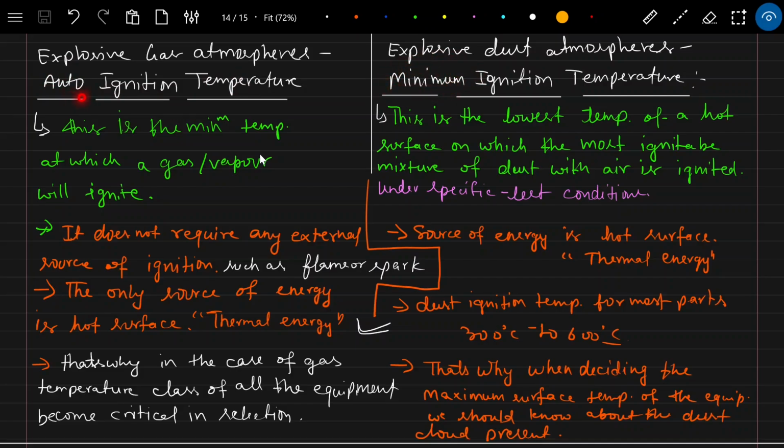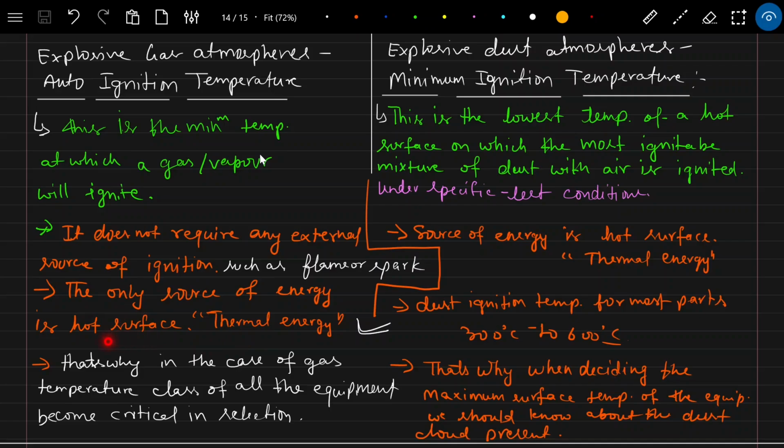Auto ignition temperature is the minimum temperature of gas at which it can automatically ignite without any source of energy such as spark or flame. Okay, it only requires thermal energy from a hot surface.